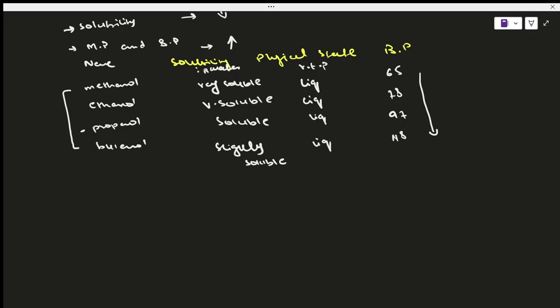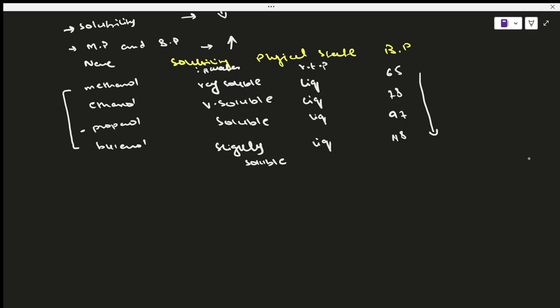What the word volatile means is that they have a very high tendency of being evaporated. Like they have low boiling points. Here I know I said that they have a general rising trend in the boiling point, but generally the boiling point is still low.